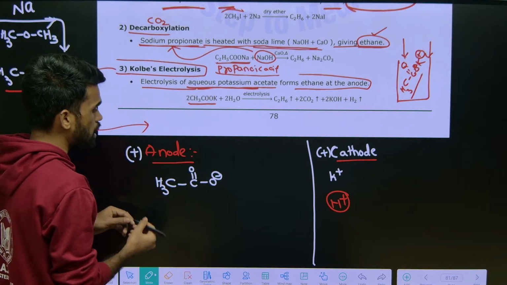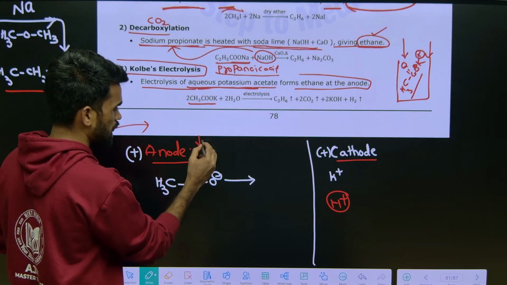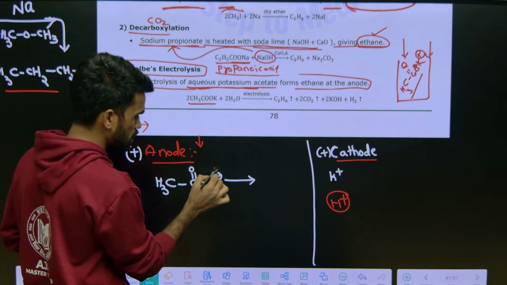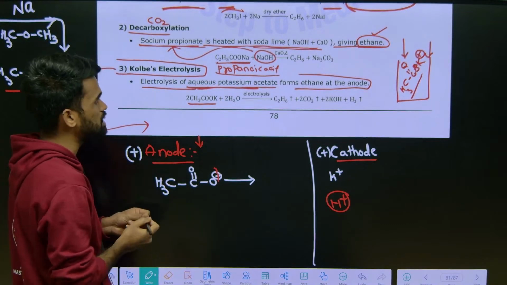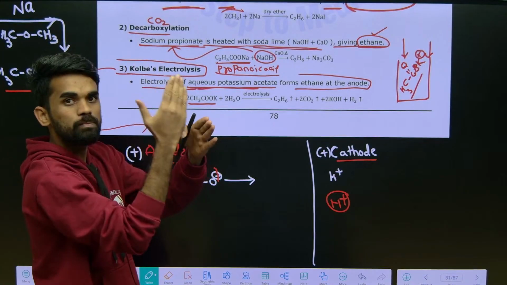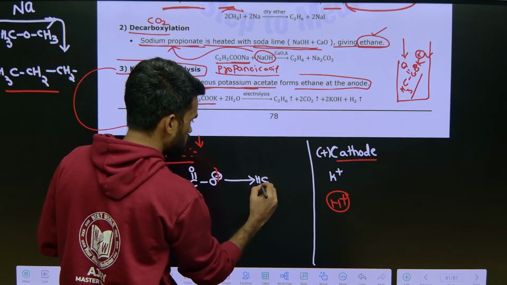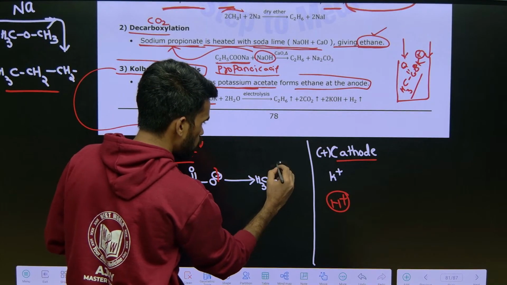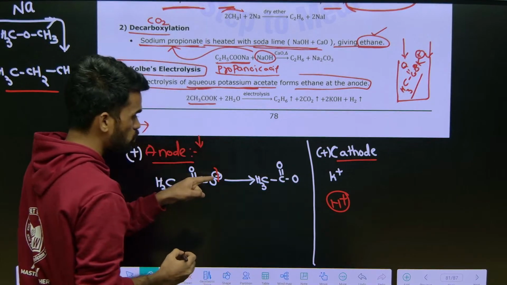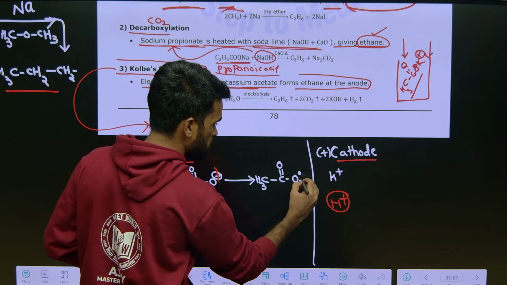Now at the anode, when we pass this electricity, the breaking of electrons takes place, like lysis. Electrolysis means electron breaking. So it gives CH3COO. Here O minus becomes an O radical, one dot meaning one electron.